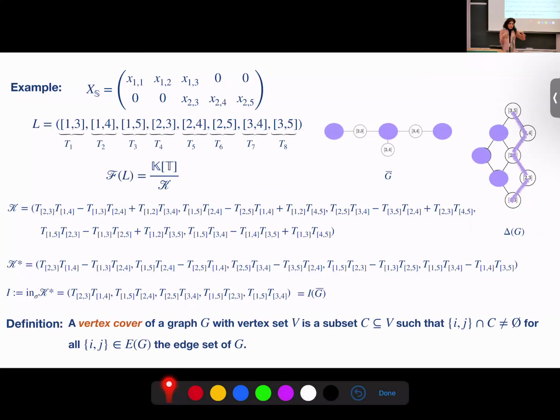So it means that it's minimal with respect to the inclusion. So it is a minimal vertex cover, covers all of the edges. So it's corresponding to this maximal clique. Why is it important? Because it is related to Alexander dual. Alexander dual is generated by exactly the product of these T variables coming from one minimal vertex cover. And we want to explain what is the projective dimension of this.